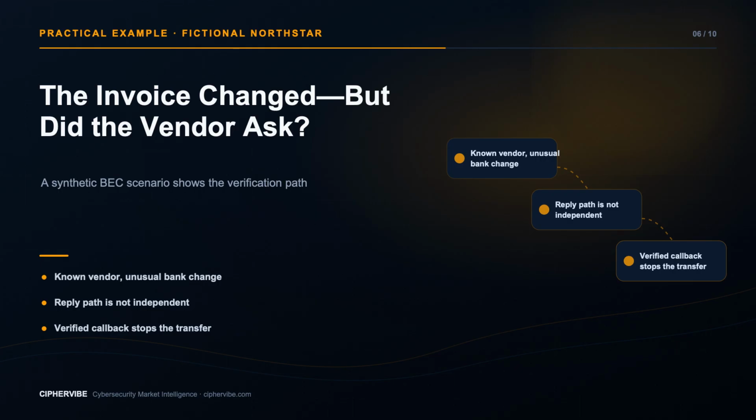Northstar reports the message through its internal channel and preserves the original for analysis. Security finds that the message came from a lookalike domain. Finance documents the attempted change and confirms no payment was released. The lesson is not spot the typo. The message could have come from a compromised real account. The durable defense was a verified payment change process that the message could not redefine.